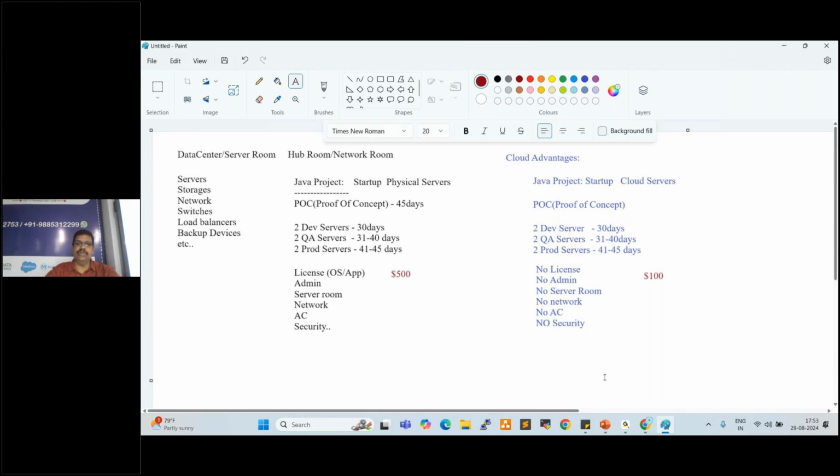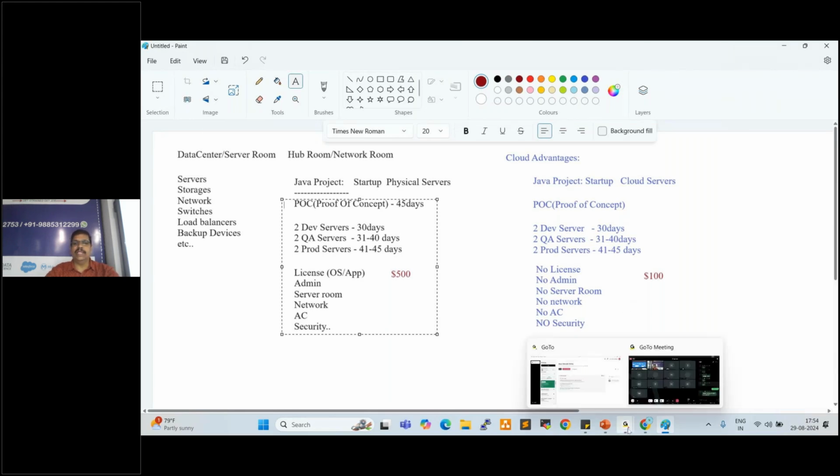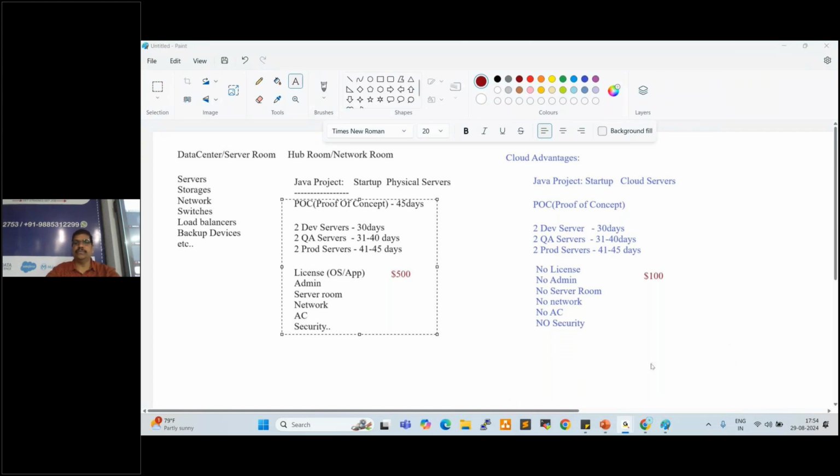Any questions? These are the advantages: cost and time are saved. Whenever we require resources, we can create them within a minute, whereas physical takes more time to configure and costs more.